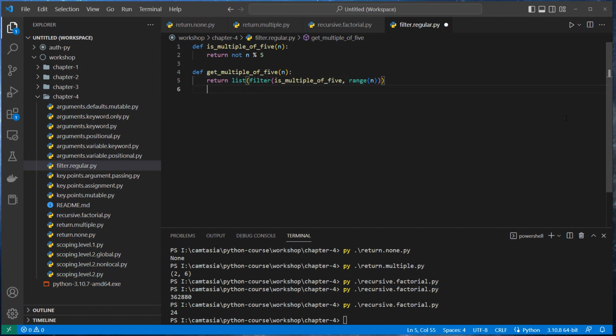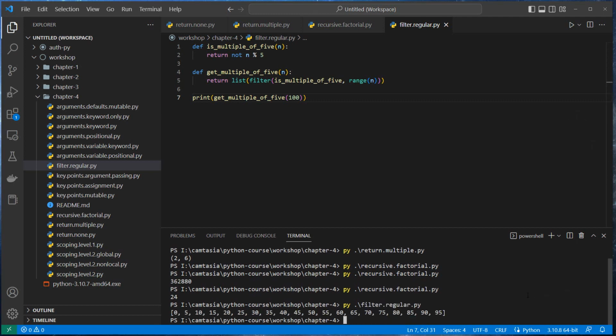Let's execute it. I'm gonna call print get_multiples_of_5 and I'm gonna pass, I don't know, perhaps 100. Okay, let's execute it. Run filter regular like this, and you've got every single number which is a multiple of 5 up to 100.